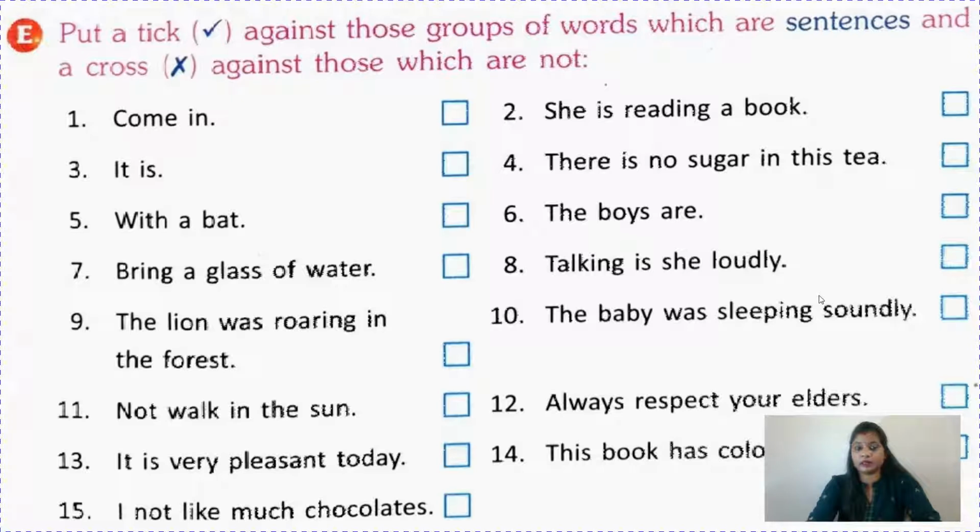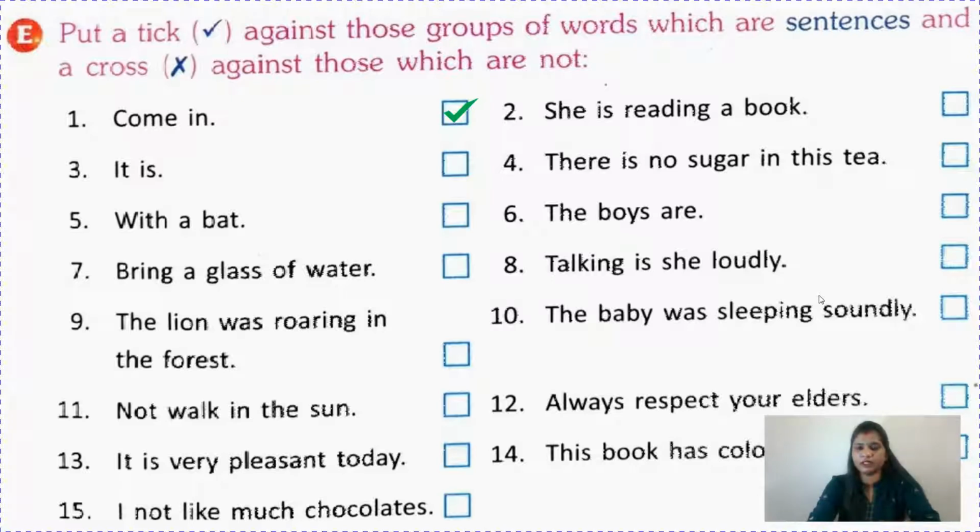So the first one is "Come in." Yeah, it's making full sense, also complete sense. The first letter begins with a capital letter and it ends with a full stop. So it's a sentence. The next one is not making any complete sense, children. So cross it. Okay, the second number is this side. "She is reading a book." It's making a complete sense.